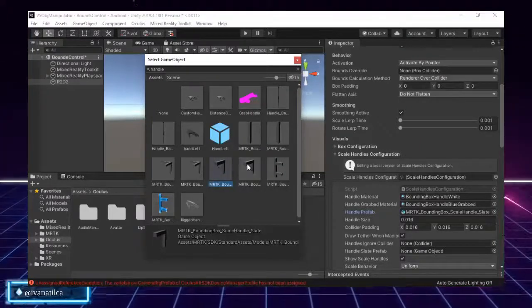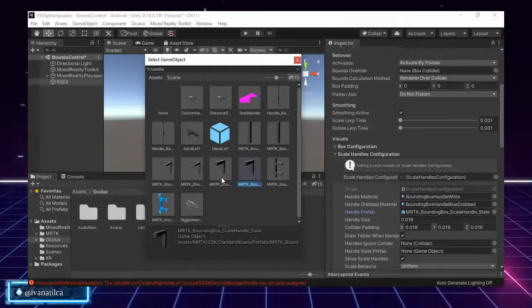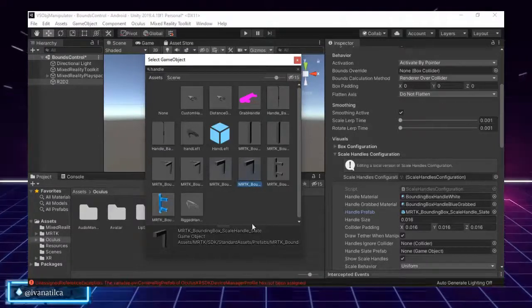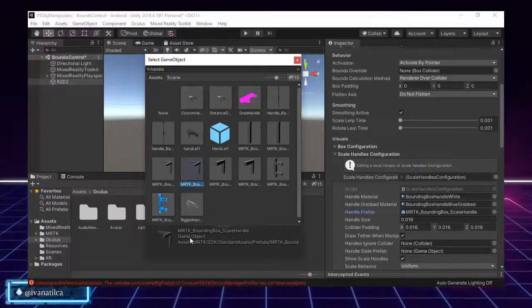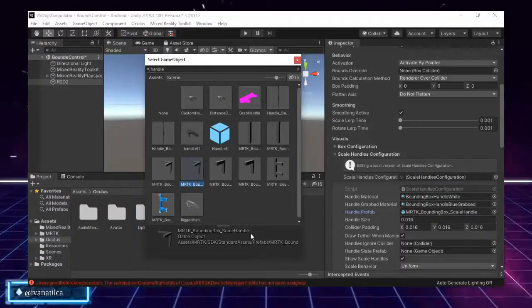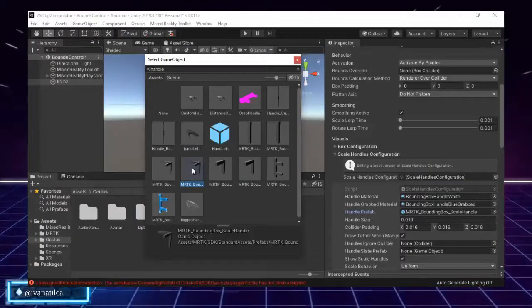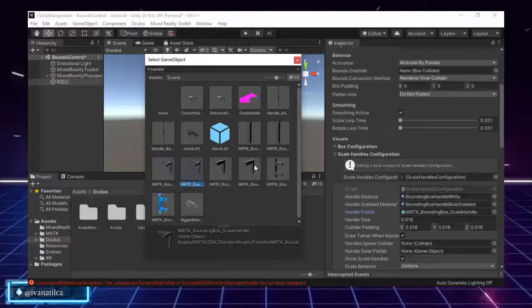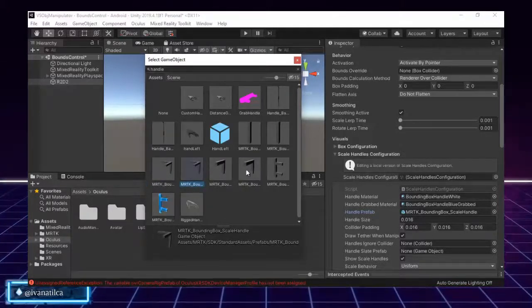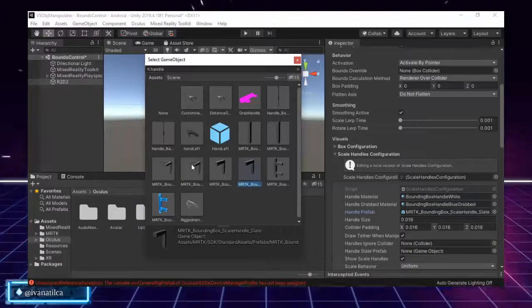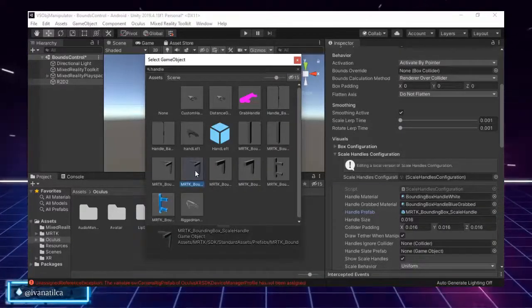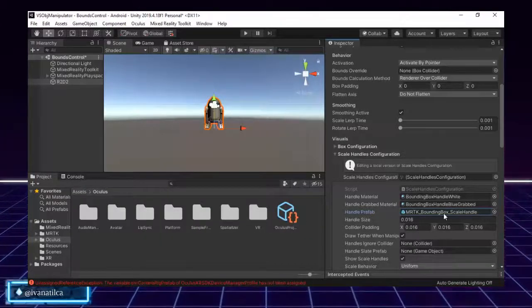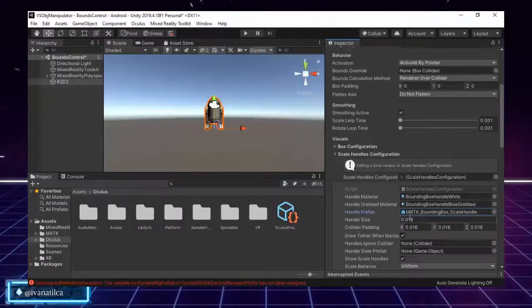What's the difference? One is the prefab and the other one is the model, so I will use the prefab. We also have the scale handle, which is another one. We could pick which one we like the most. Let's pick this one because that looks better for a corner. Great, so we now have our corner changed.